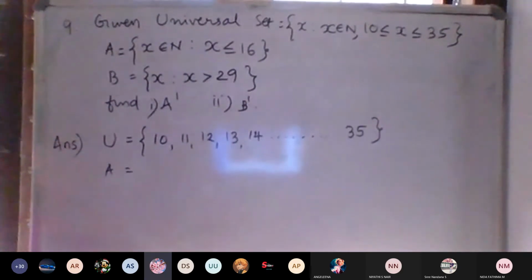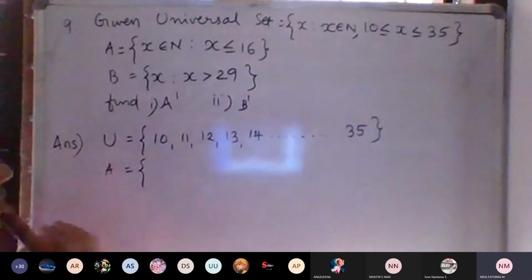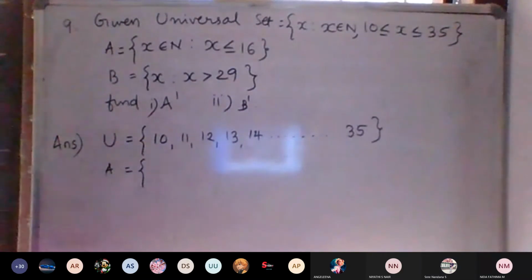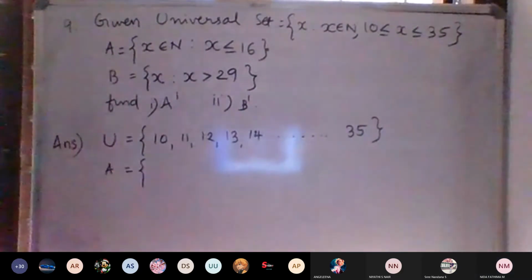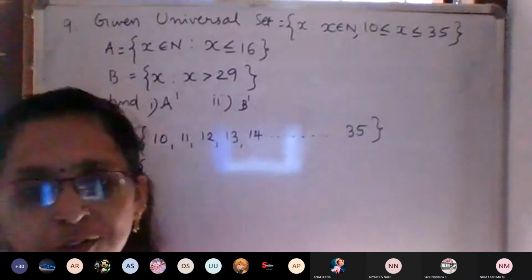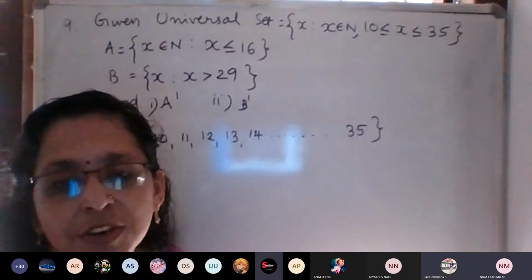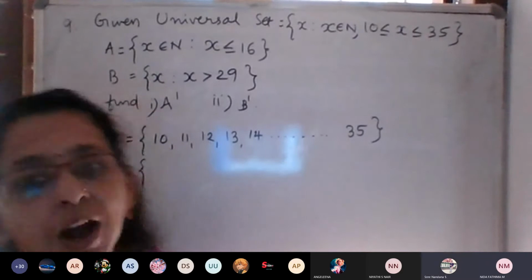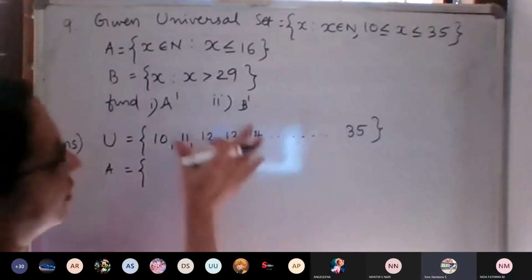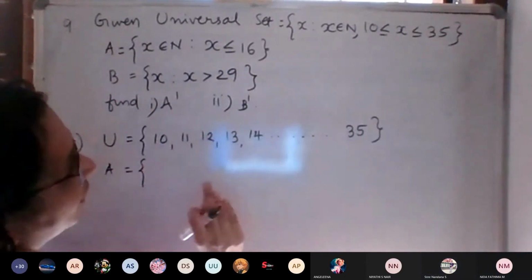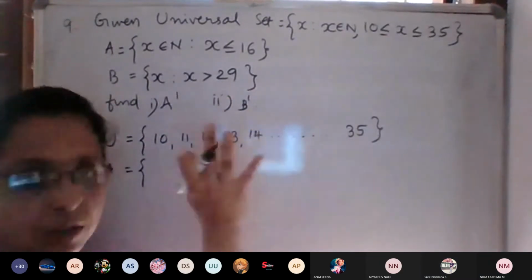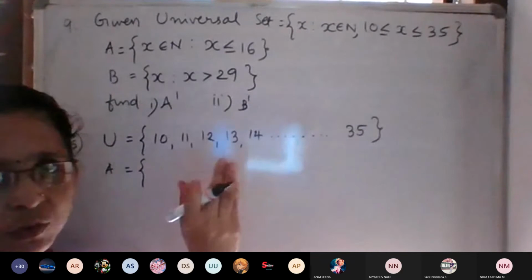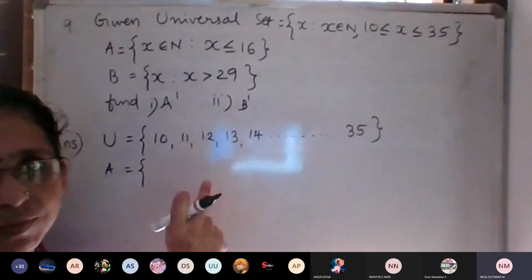How can we write A? We have to start from 10, so 10 to 16 only. Or do we take from 1? No. The universal set is given as from 10 to 35, so don't bother about 1 to 9. The universal set is from 10 to 35 only. Understood?